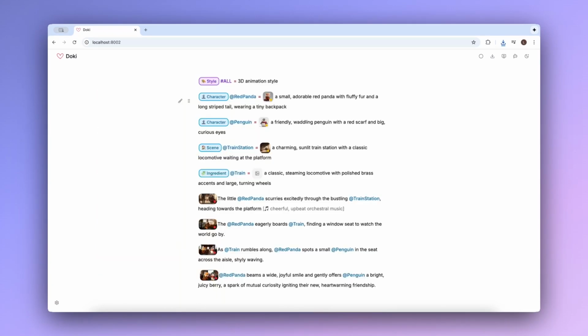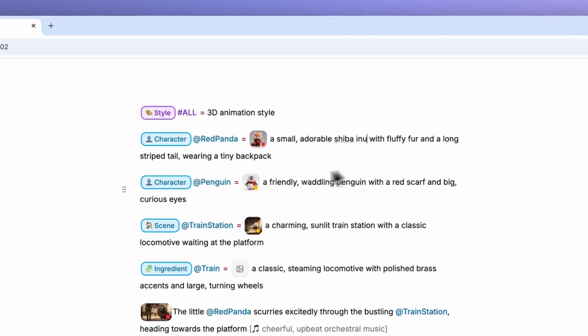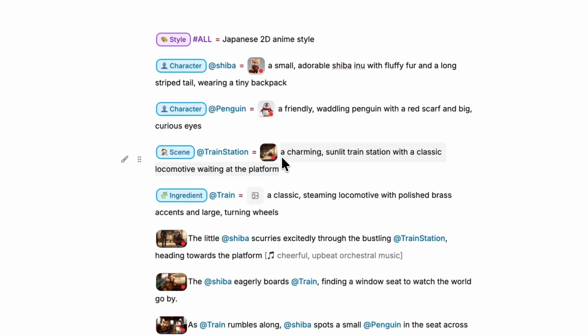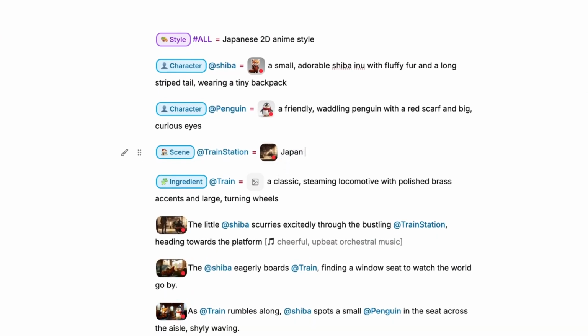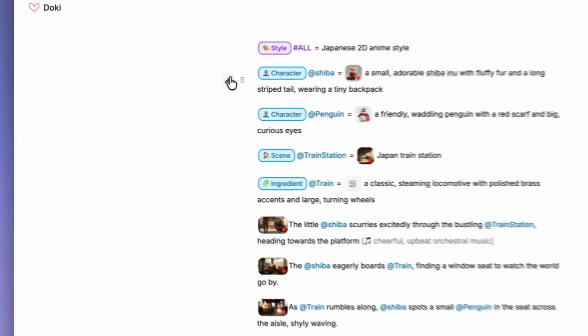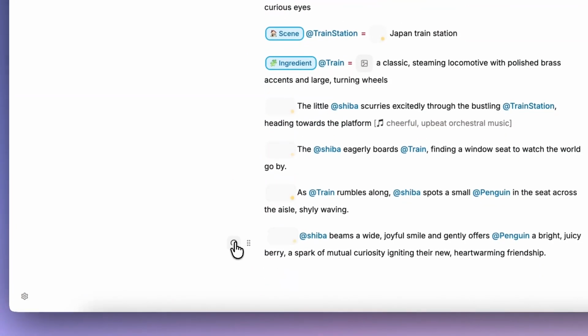Another really powerful aspect of Doki is its scalability and flexibility. Because the document is the single source of truth and everything is parameterized, we can reimagine the entire video with just a few small edits. For example, what if the story was set in Japan, starred a Shiba Inu, and was rendered in a Japanese anime style? We can just simply change the definitions and regenerate. Instantly, we have a completely new version of our story.